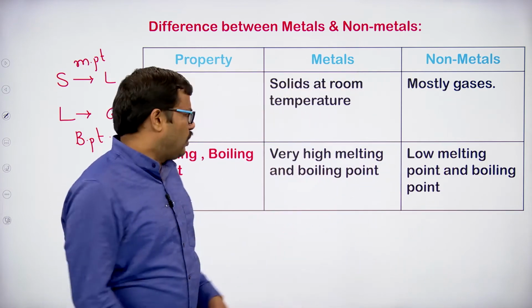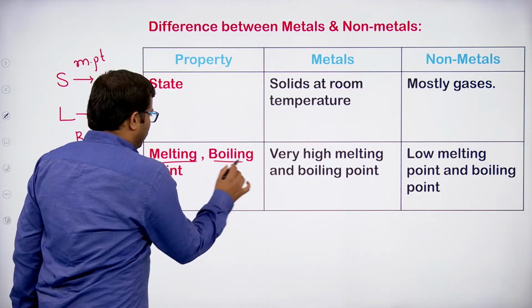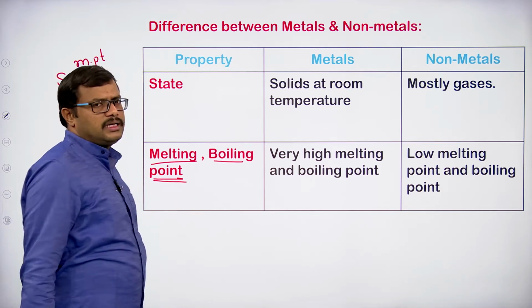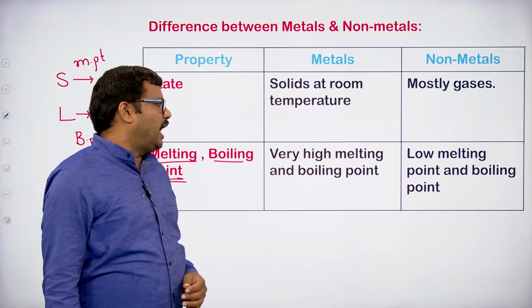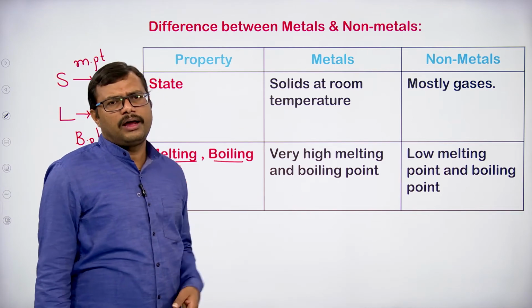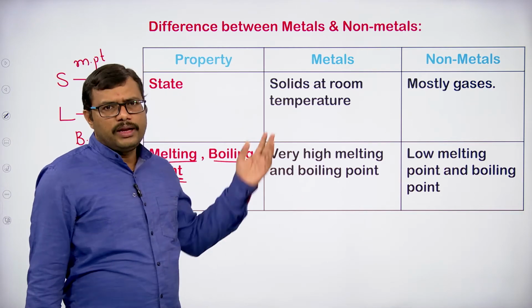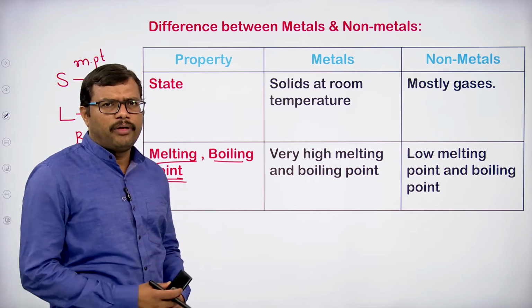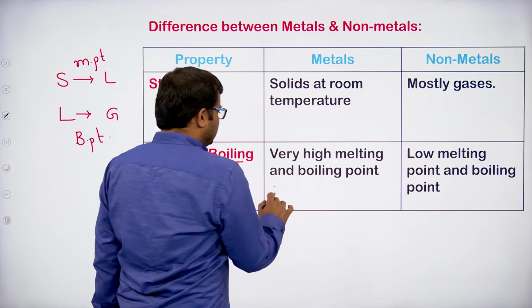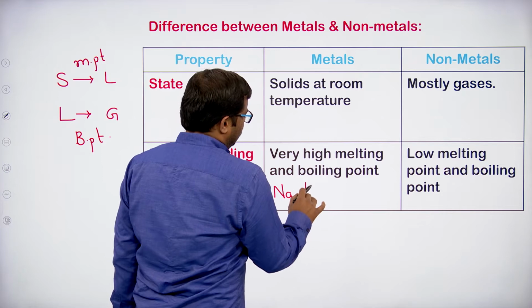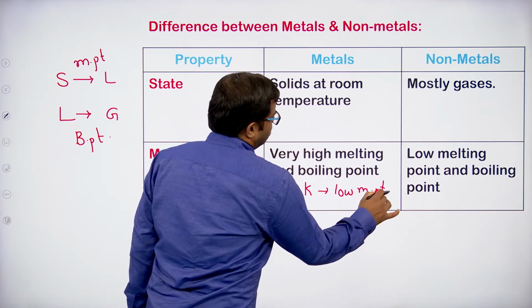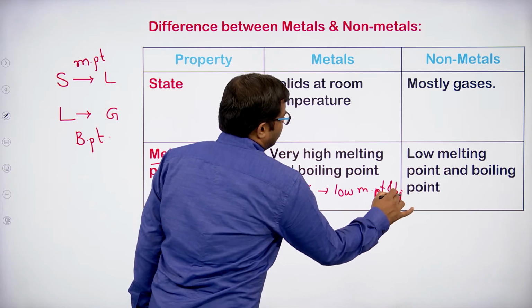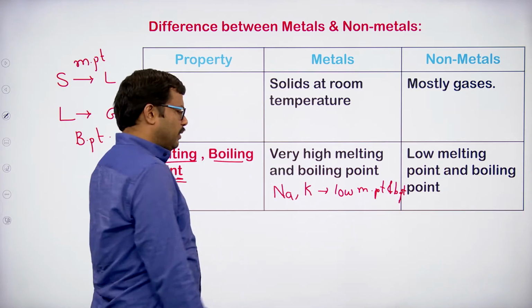Okay. So when you compare the melting points and boiling points, metals generally have high melting and high boiling points. Metals will have very high melting and boiling points. But for example, in the case of sodium and potassium, if you observe, they have low melting points and low boiling points.